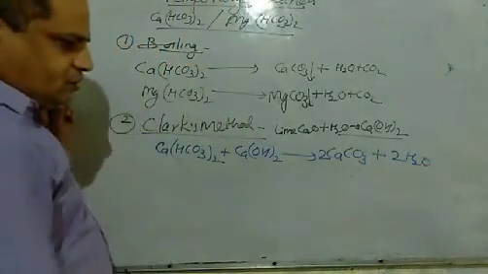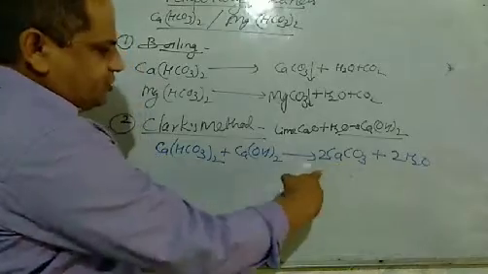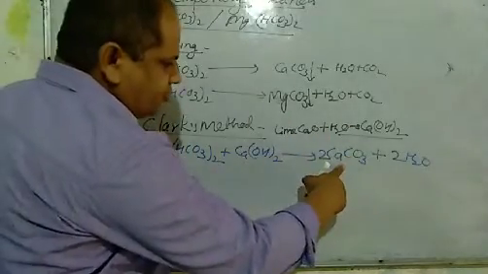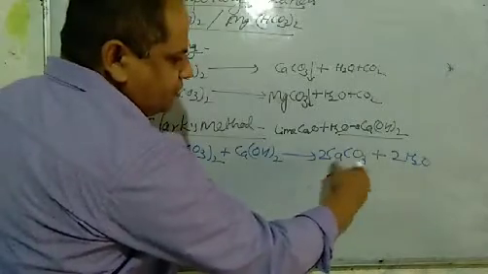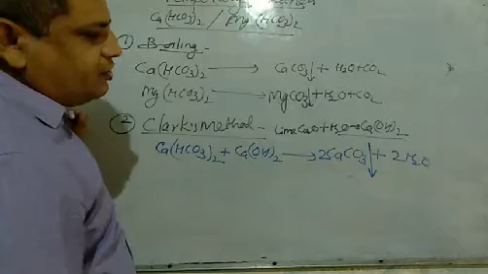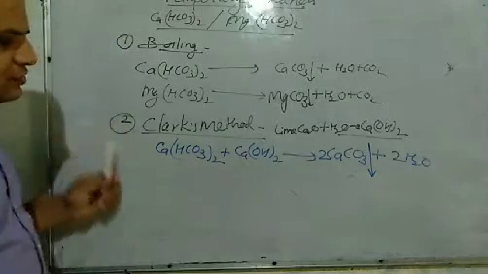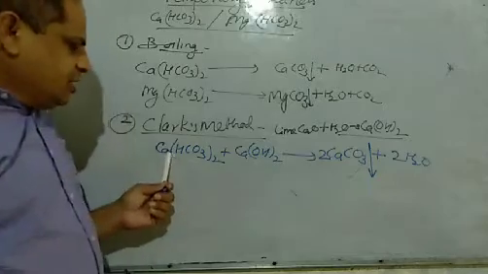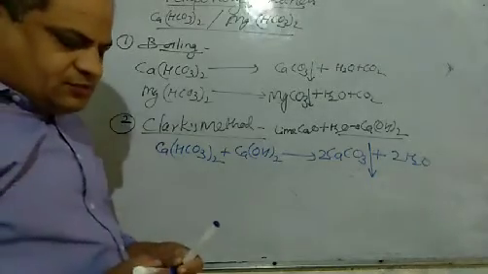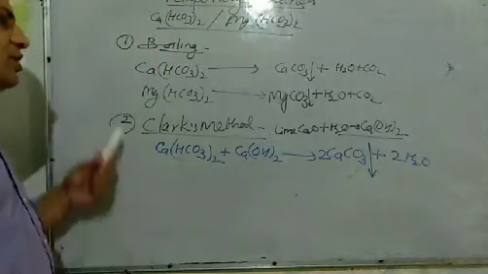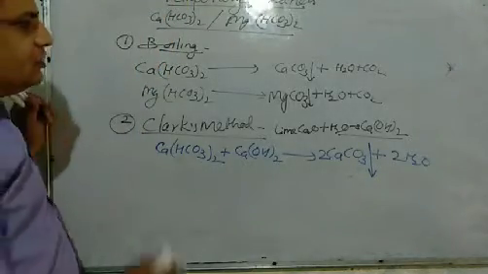Here bicarbonate is converted into carbonate. Carbonate is insoluble, settles down and can be easily separated. The same reaction also occurs with magnesium bicarbonate. In this way, temporary hardness can be removed by these two techniques.